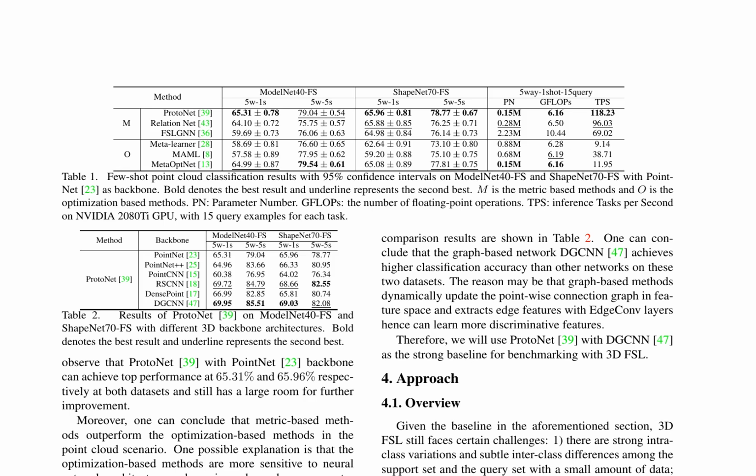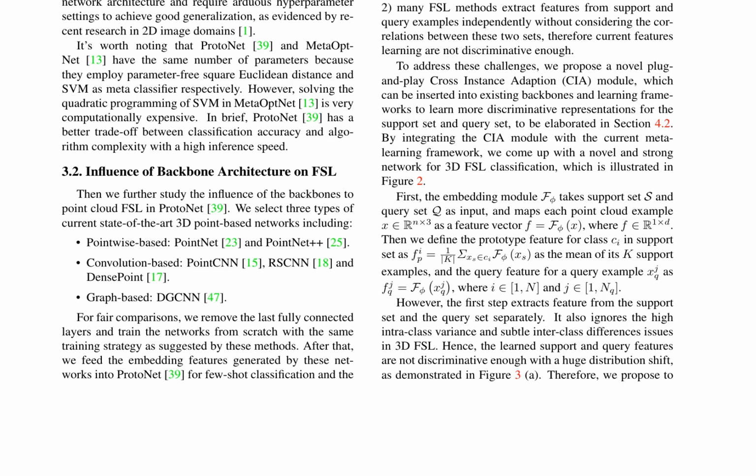The authors perform an empirical study of different meta-learning algorithms under few-shot point cloud classification tasks, using PointNet as the backbone for feature embeddings. The results show that metric-based methods outperform optimization-based methods in the point cloud scenario, with ProtoNet achieving top performance. The authors also study the influence of backbone architecture on few-shot learning, finding that graph-based networks such as DGCNN achieve higher classification accuracy.